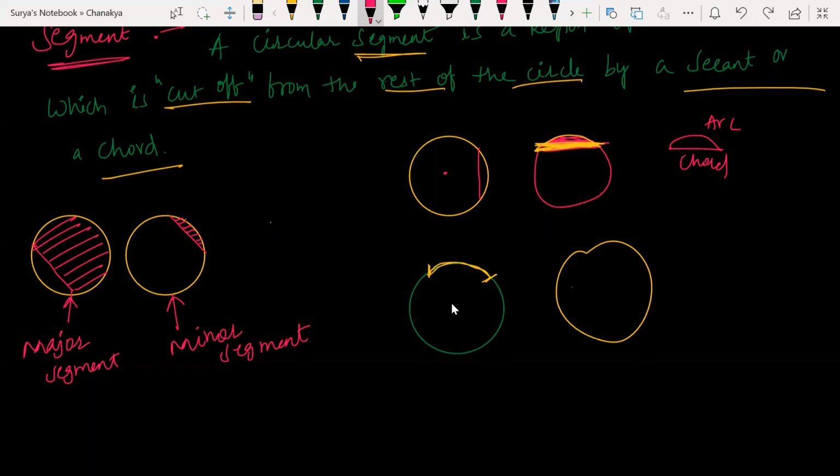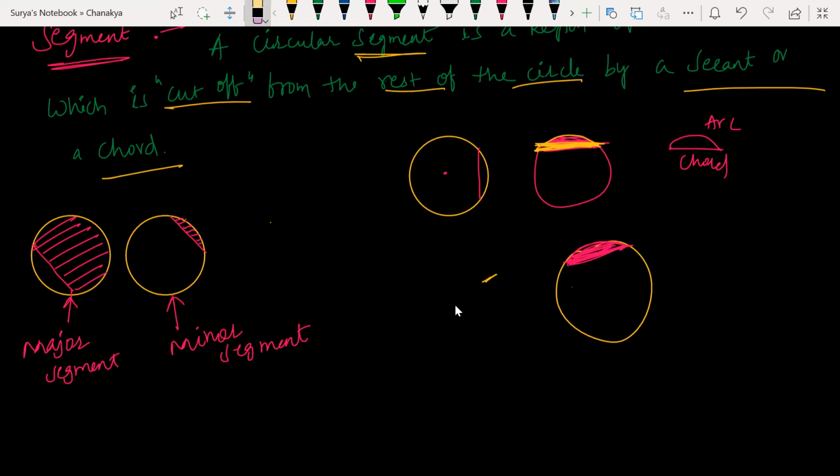Arc is just a portion on the boundary of the circle. Segment means a region bounded by an arc and a chord. Look at this here. This is arc. Segment is this. So arc doesn't cover the area of the circle, while segment does. It depends, major or minor.